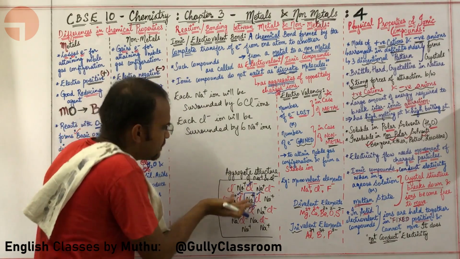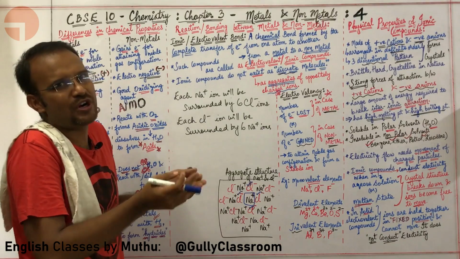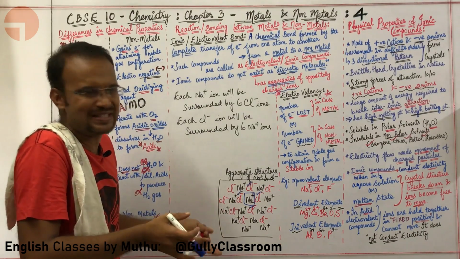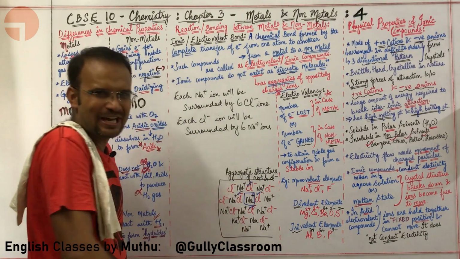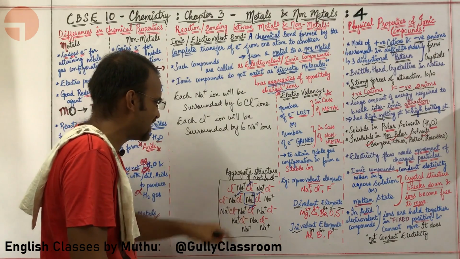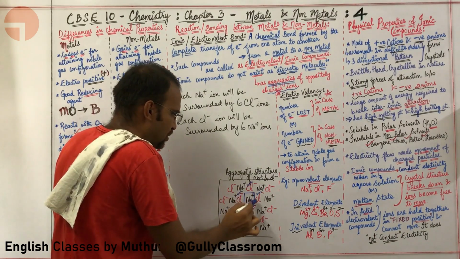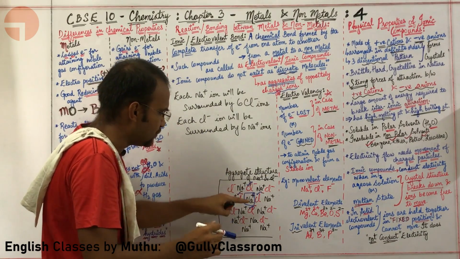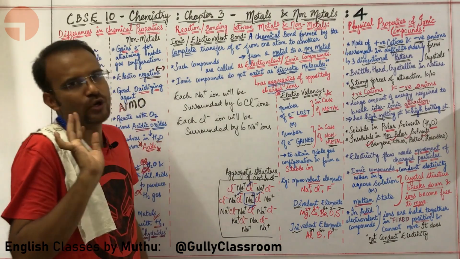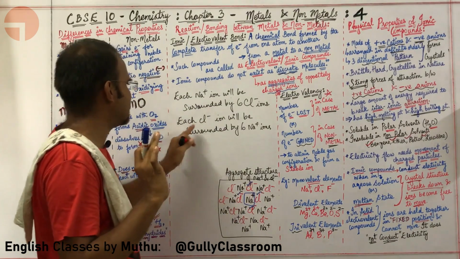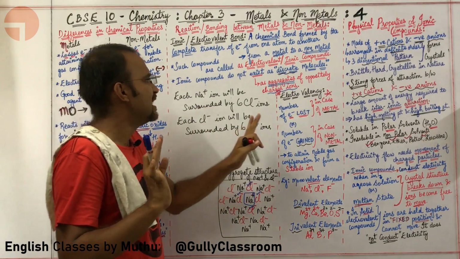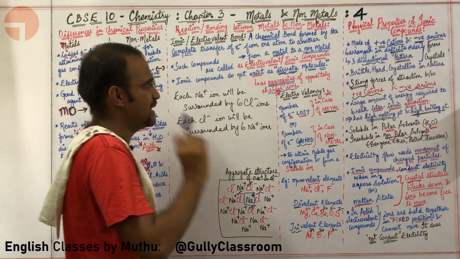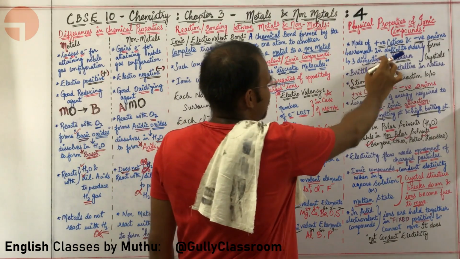Also, there will be a Cl minus towards the back of the board. You are not going to be able to visualize this in a planar diagram. Each Na plus ion is surrounded by 1, 2, 3, 4, also 1 in front and 1 towards the back. So a total of 6 Cl minus ions, and each Cl minus ion will be surrounded by 6 Na plus ions. This is basically a 3-dimensional definite structure.